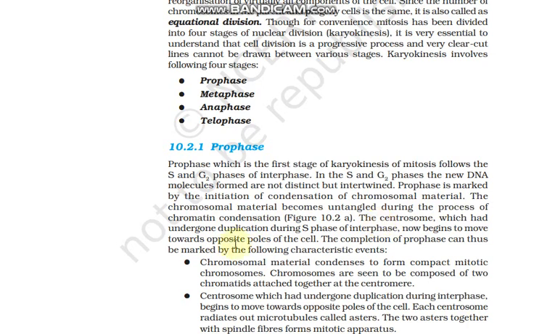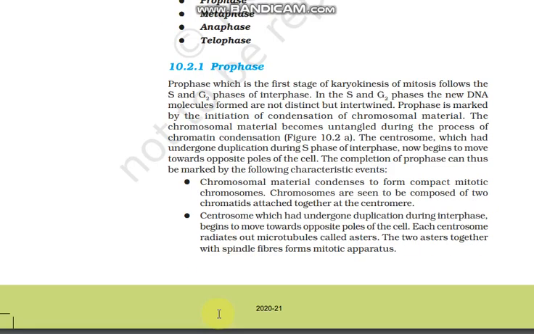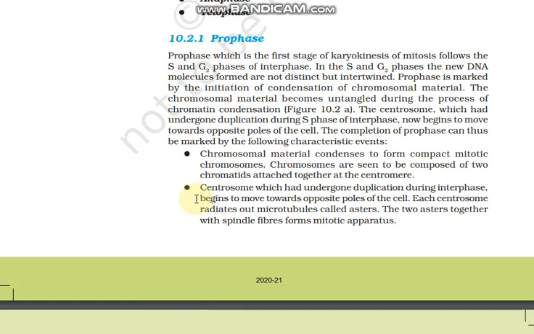The centrosomes, which underwent duplication during S phase of interphase, now begin to move towards opposite poles. The completion of prophase can thus be marked by the following characteristic events. These are the events, and if they ask in the exam, you can say that this is from prophase. First, the chromatin material, that is chromosomal material, gets condensed to form compact mitotic chromosomes. Chromosomes are composed of two chromatids attached at a centromere.